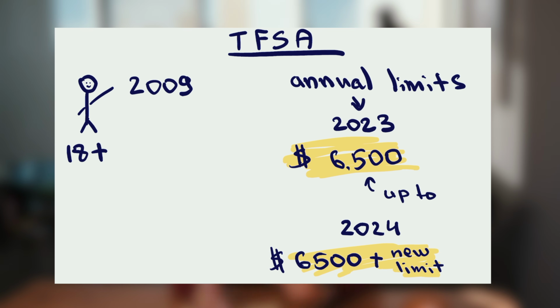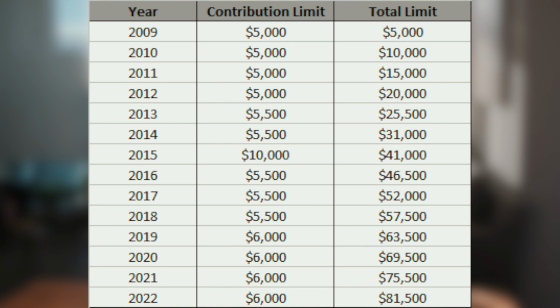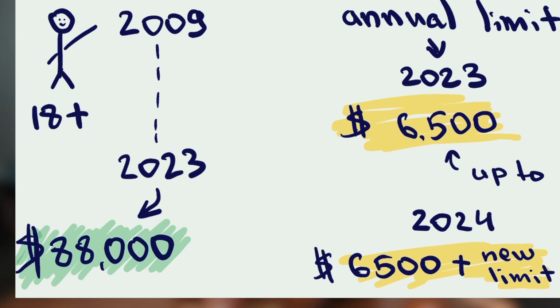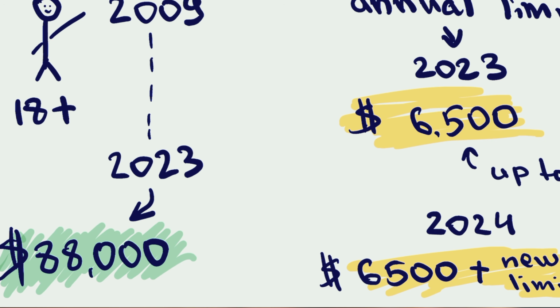The yearly countdown for contribution room started from its inception in 2009. So if you've been in Canada since 2009 and were 18 years or more in that year, you will have had roughly $5,000 or more of contribution room consistently added to you each year. Since its inception, each Canadian in 2023 has accumulated $88,000 of contribution room. That's regardless of whether or not you had the account open. If you open the account today, you will be able to add as much as you want within the given year until you max out at $88,000.